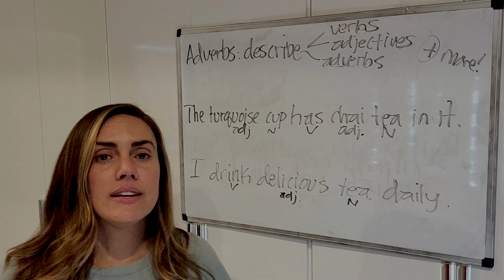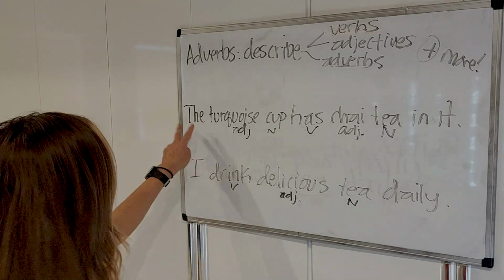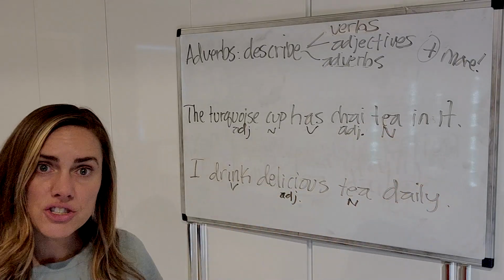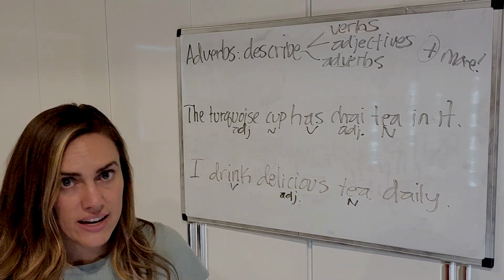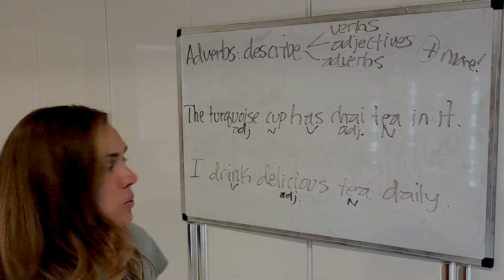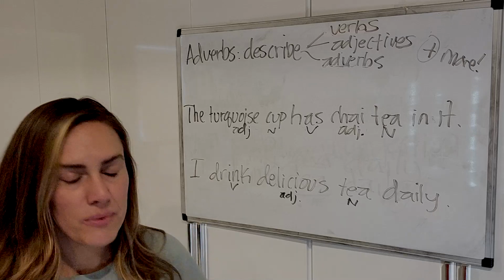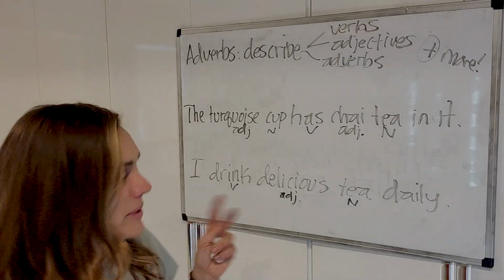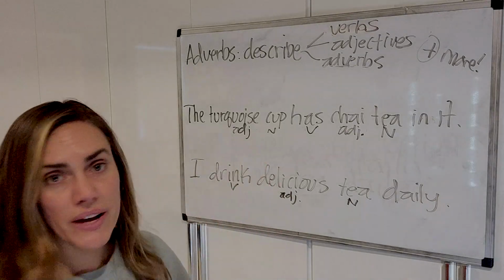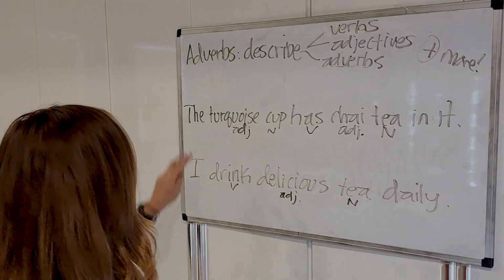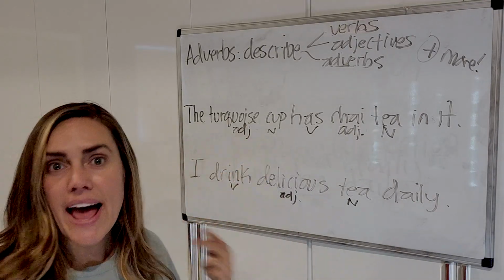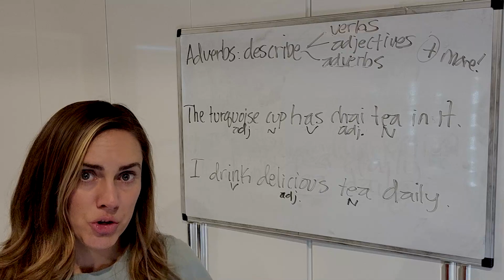But here, let's look at the sentences that we already have. So the turquoise cup has chai tea in it. Okay, so let's try to add some adverbs. There are not any adverbs in this sentence yet because, well, there technically is an adverb in there, but we're not going to get into that because it's too technical. But we're going to add the type of adverb that we have up there listed. Okay, so the turquoise cup. Now let's try to find an adjective and add an adverb to it, okay?